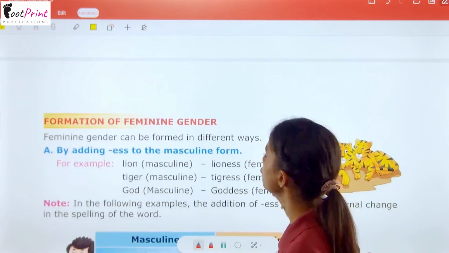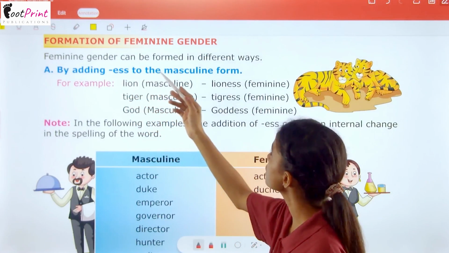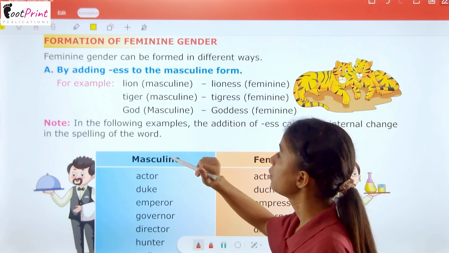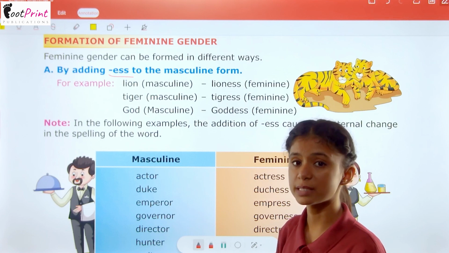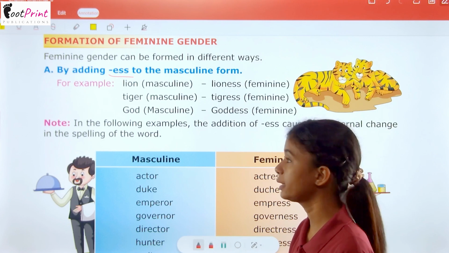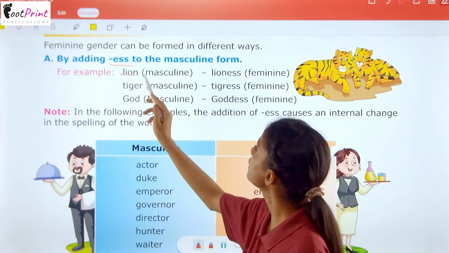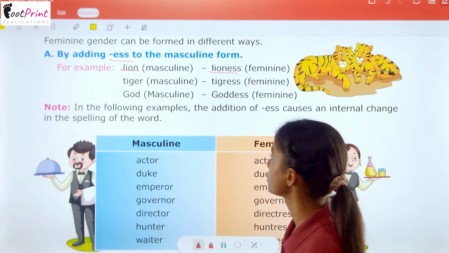Now let's see how we form feminine gender from masculine gender. Feminine gender can be formed in different ways. First is by adding ess to the masculine form. We add ess to it and we get the feminine form. For example, lion is a masculine animal and lioness is its feminine.